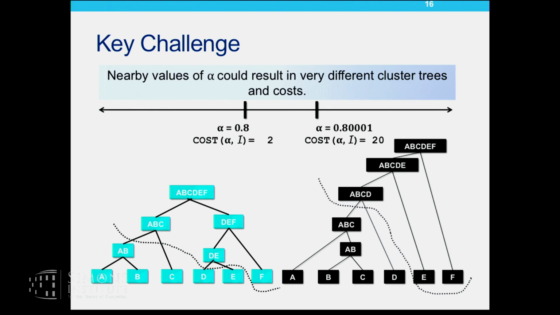Let's say I have a single problem instance and I vary alpha across the alpha line. Even a small variation in alpha could possibly result in completely different cluster trees. This is because, recall that in the merge step, what I have is a sequence of merges, and even if one of those merges is going to change, there could be a cascade of many changes which I cannot really track. But why is this exactly challenging?